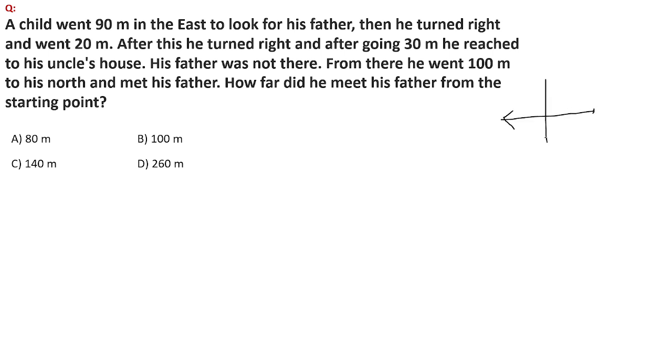This one is north. East, west and south. So what is mentioned here? A child went 90 meters in the east. For example, this is the starting point. He is moving where, students? He started moving east. East means which direction? This one. Correct? Do you agree with this, everyone? Okay, fine. This is 90 meters. So this is the starting point A. Till here, for example, this distance is 90 meters.